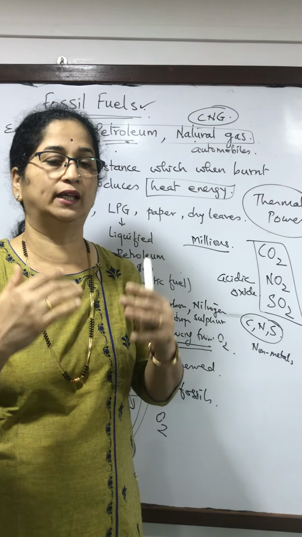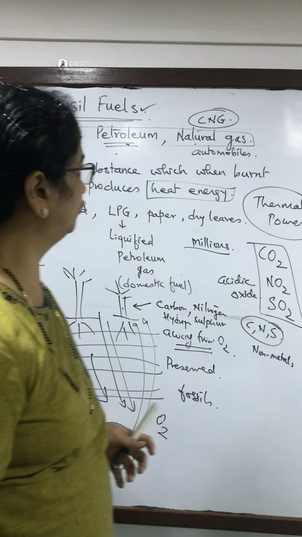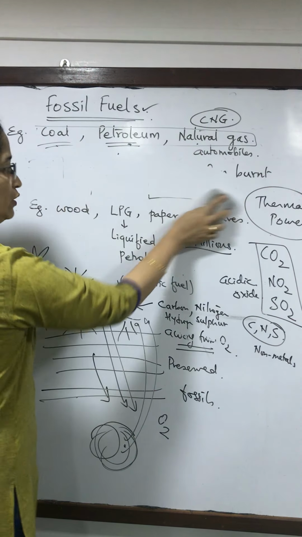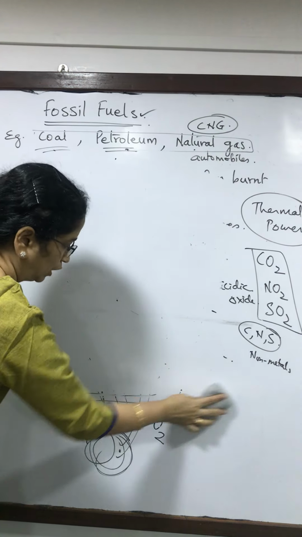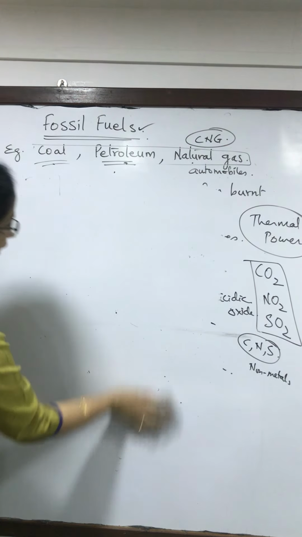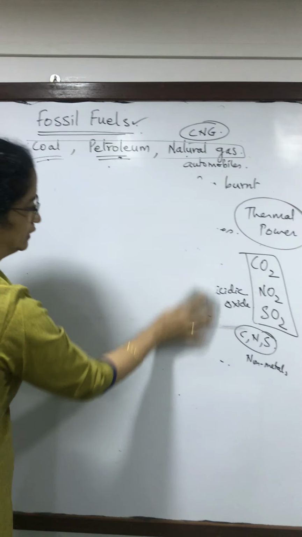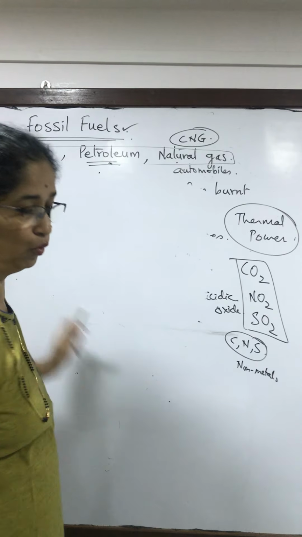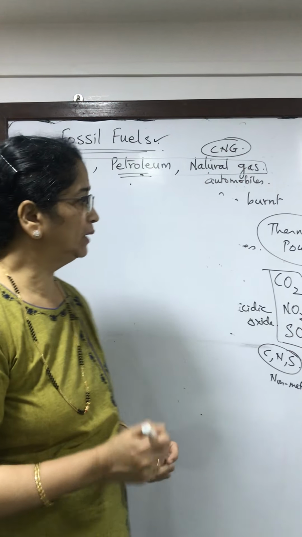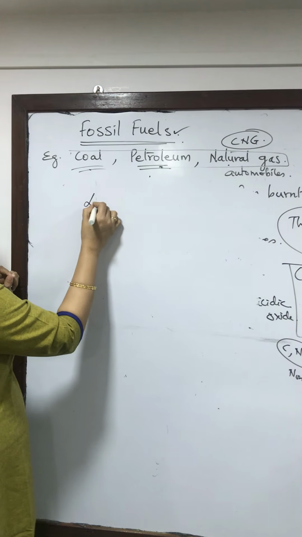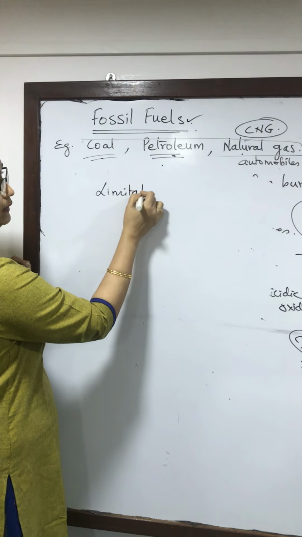So we come to the limitation of fossil fuels. Fossil fuels are very useful to us because they produce a lot of energy and they have been supplying energy to us for so many years since the Industrial Revolution. But now what is happening is they are causing problems.